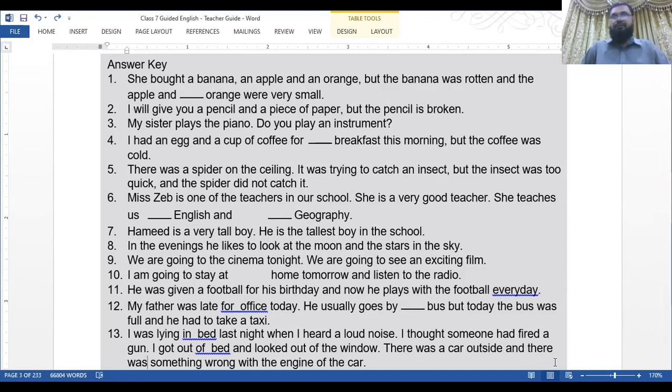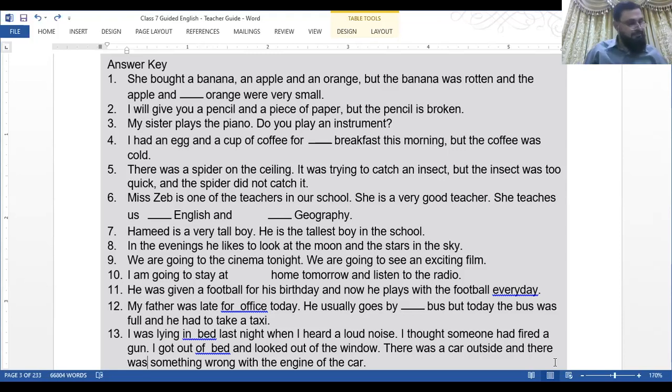I think for breakfast this morning, but the coffee was cold. Number five, there was a spider on the ceiling. It was trying to catch an insect, but the insect was too quick, and the spider did not catch it.